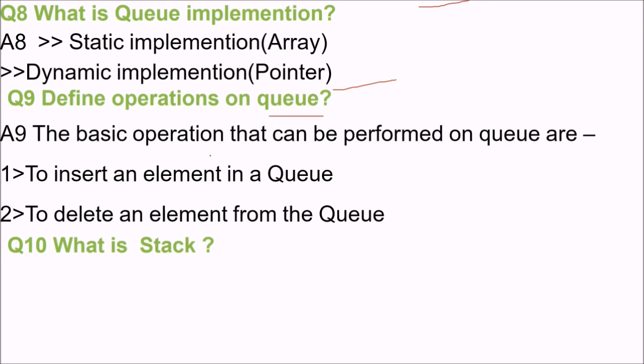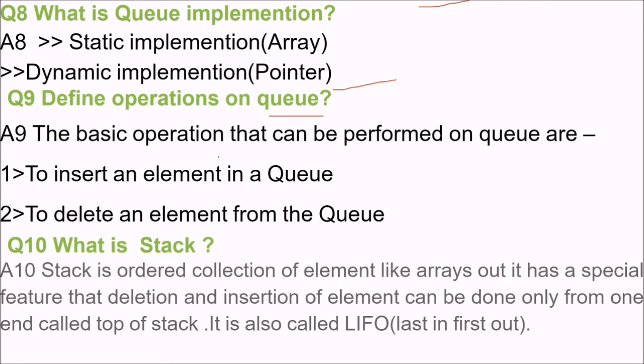What is a stack? Queue is often talked about along with the stack. A stack is again an ordered collection of elements, just like arrays, but it has a special feature. The way a queue has FIFO, first in first out, a stack follows last in first out. So deletion and insertion can only be done from one end. There is no second end. That one end is called the top of the stack.